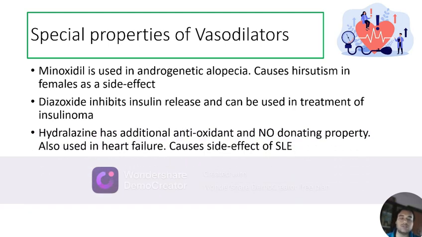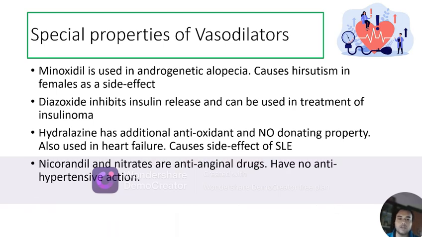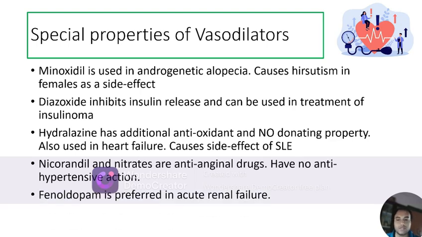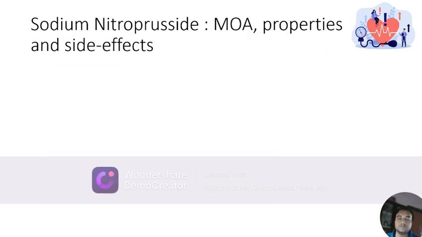Hydralazine has additional antioxidant action and nitric oxide or NO-donating property. It is also used in treatment of heart failure and causes the side effect of drug-induced SLE. Nicorandil and nitrates are mainly anti-anginal drugs and have no antihypertensive action per se. Fenoldopam is a drug that is preferred in acute renal failure patients.